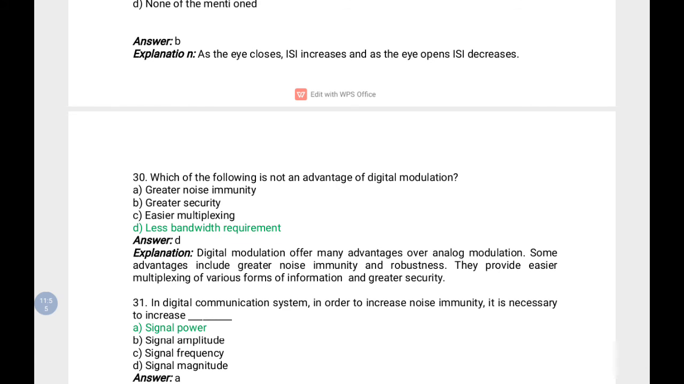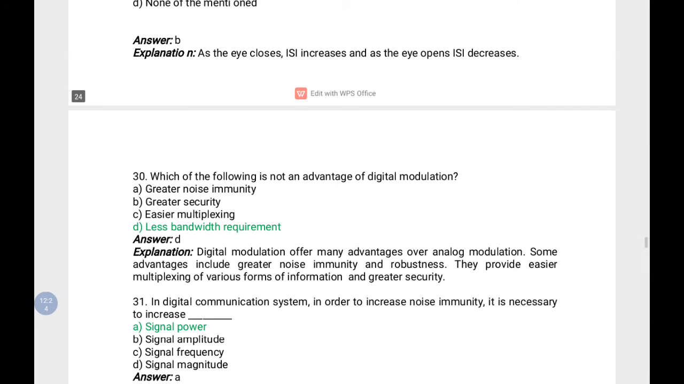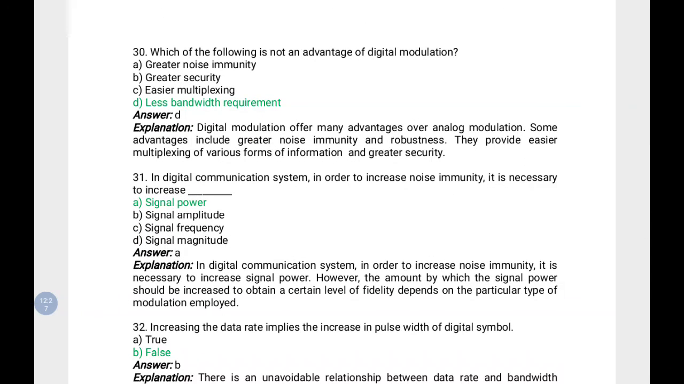Which of the following is not an advantage of digital modulation? Digital modulation has greater noise immunity, greater security, easier multiplexing, less bandwidth requirement. So out of these choices, choice D is the wrong one because less bandwidth requirement is not an advantage of digital modulation. In digital communication techniques, to increase noise immunity, it is necessary to increase signal power. To improve the noise immunity, signal power must be improved.